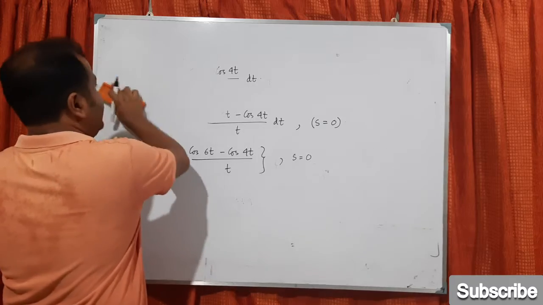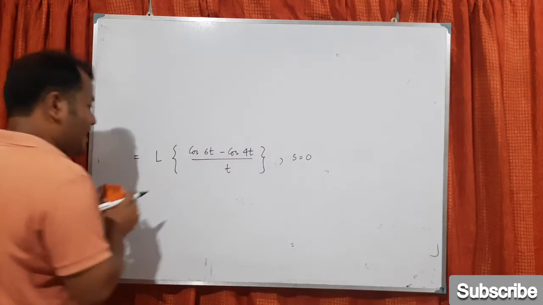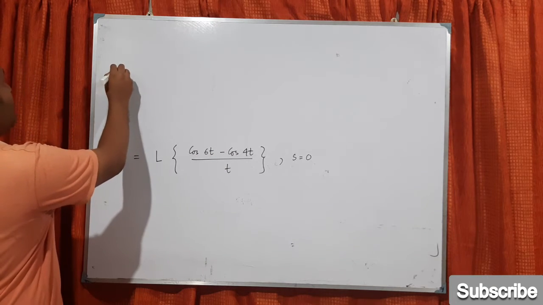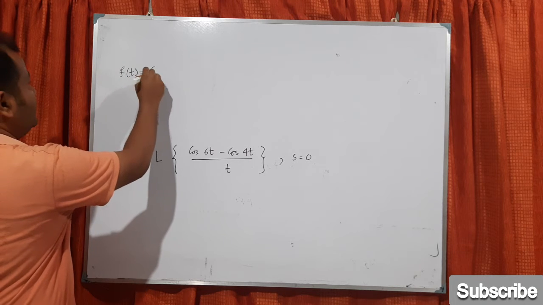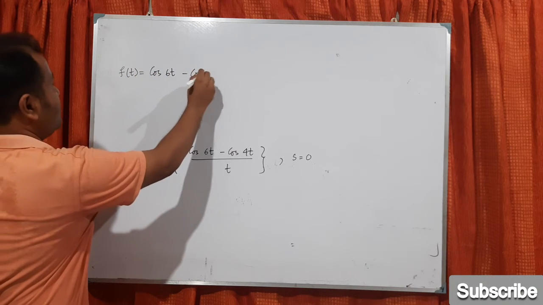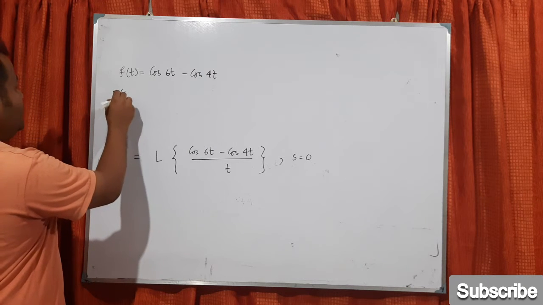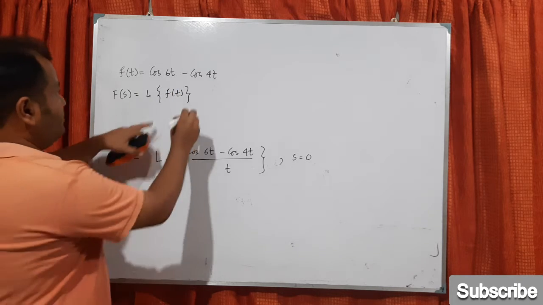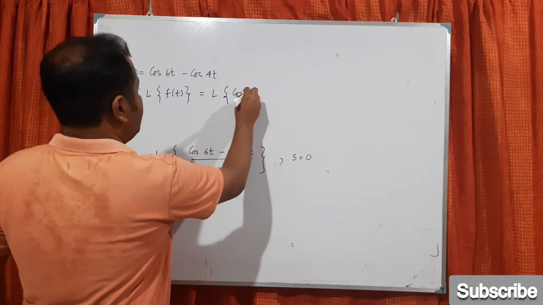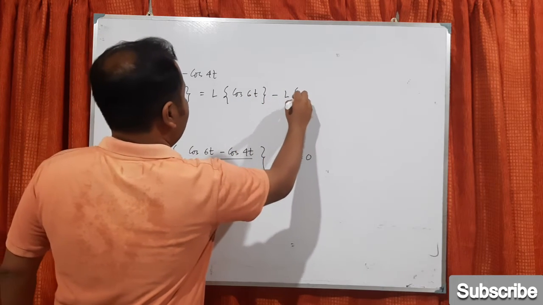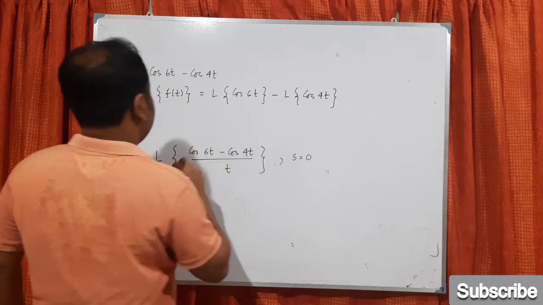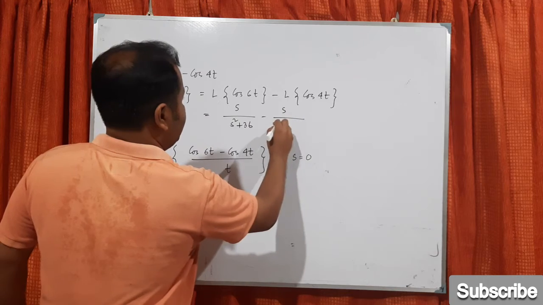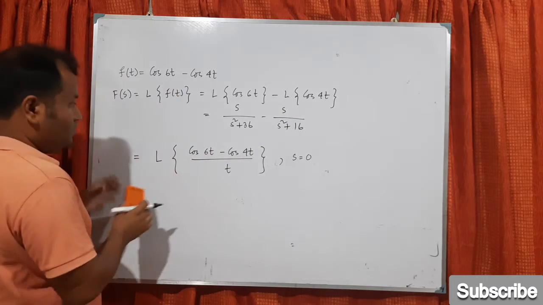Now when you try to evaluate that, this is something divided by t, so the division formula will be applicable. So here f of t will be cos 6t minus cos 4t. So F(s) will be L of f(t). That will be L of cos 6t minus L of cos 4t, and so this is s divided by s square plus 36 minus s divided by s square plus 16.